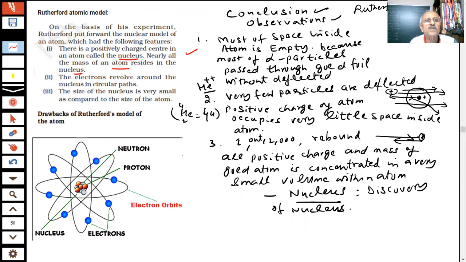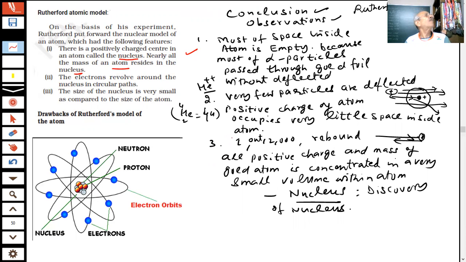So this model was proposed by Rutherford. This is called Rutherford model of the atom. Therefore, Thomson model is no longer true, and there will be questions in your paper on Rutherford alpha scattering experiment.